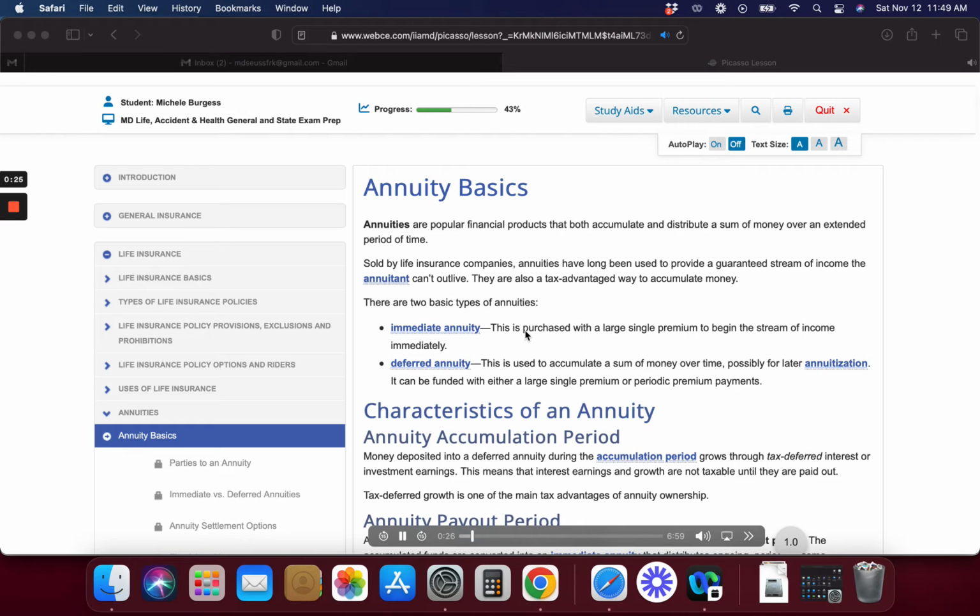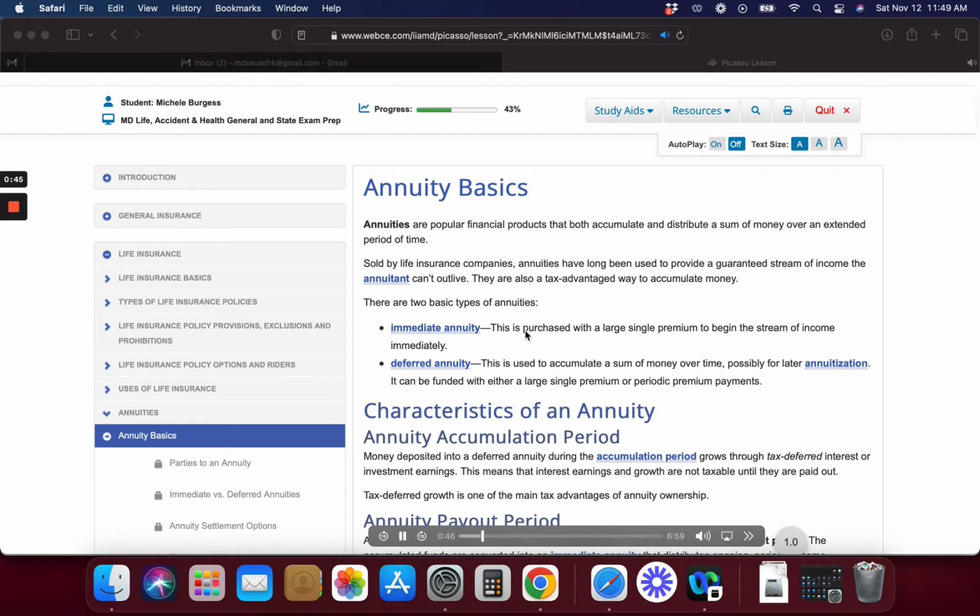Immediate annuity. This is purchased with a large single premium to begin the stream of income immediately. Deferred annuity. This is used to accumulate a sum of money over time, possibly for later annuitization. It can be funded with either a large single premium or periodic premium payments.